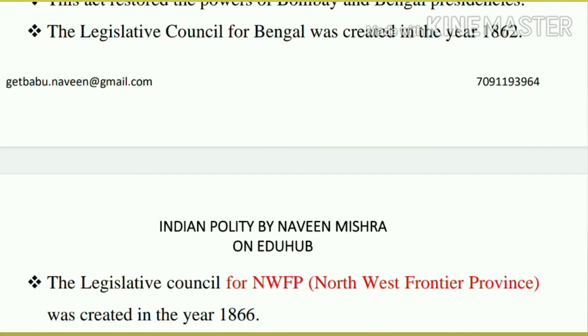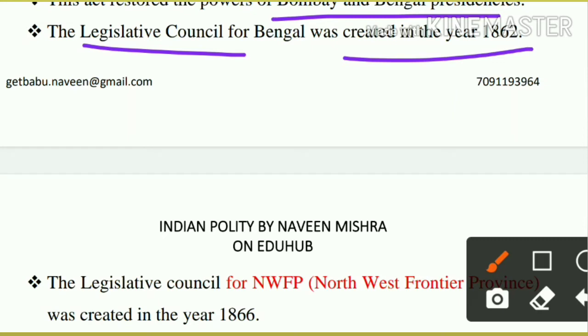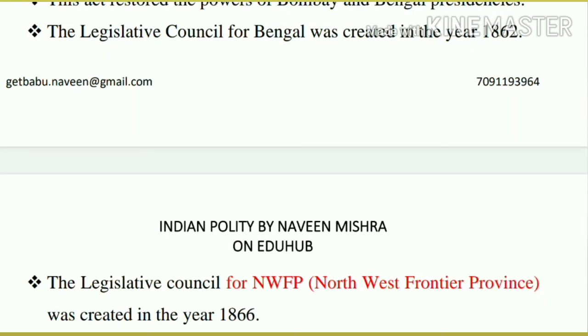The Act restored the power of the Bombay and Bengal Presidency. Now see what happened. From 1773 till the Charter Act of 1833, centralization was happening. The power was moving to the center. Now Bombay and Bengal got their powers. They got some autonomy, so that they can legislate on their own subjects. So decentralization started from here onward.